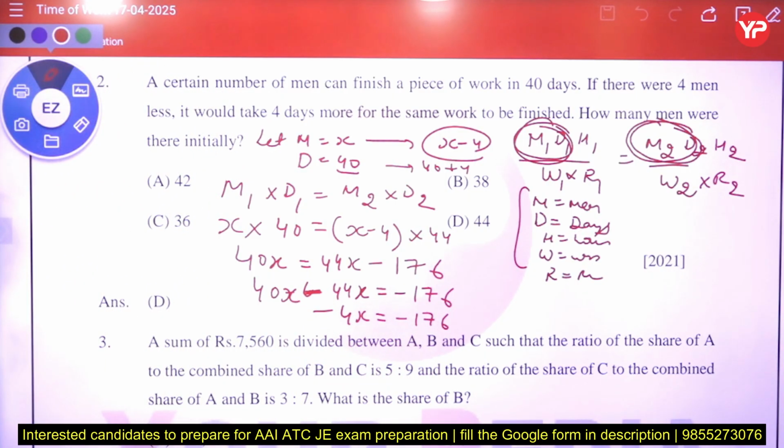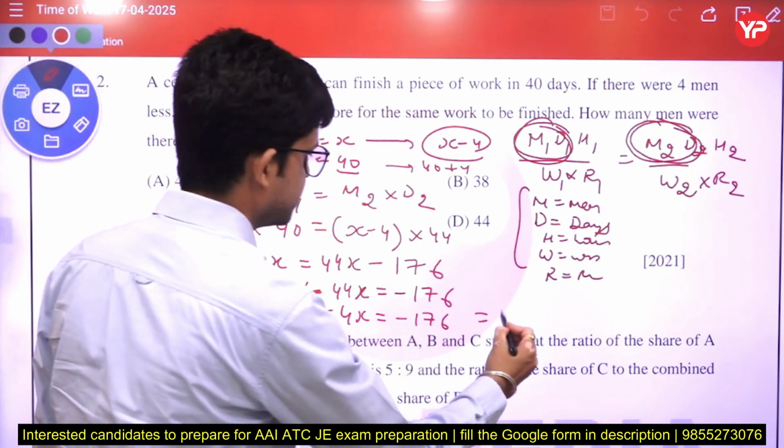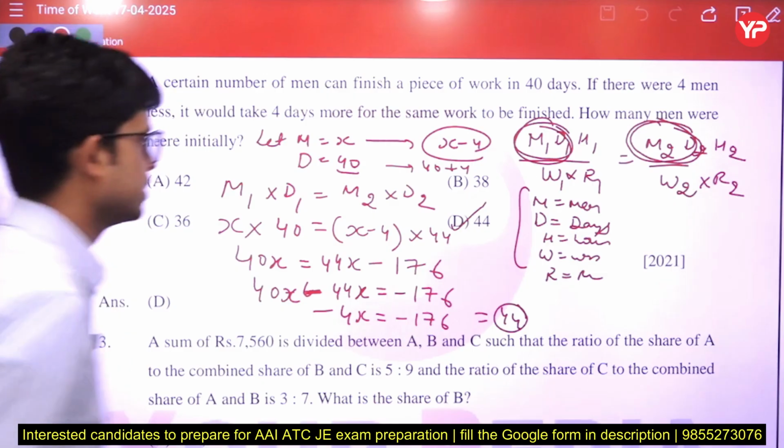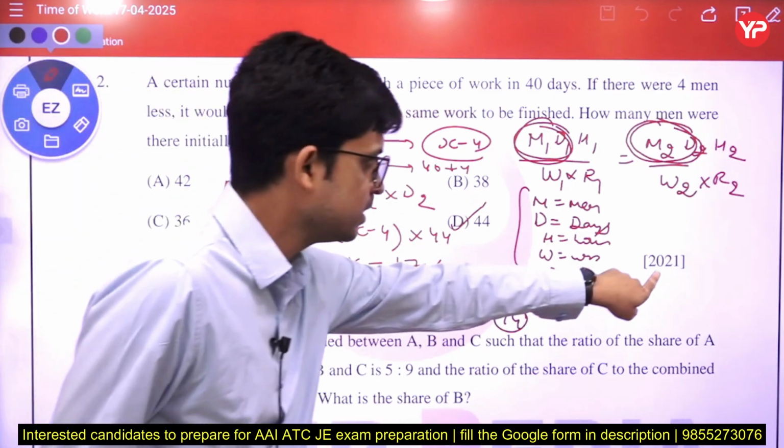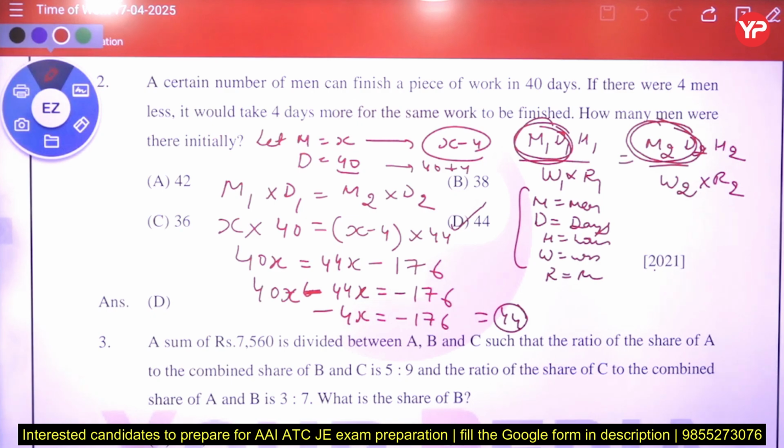Now when we solve this question, what will our answer be? We will get 44. D is our answer. So this is the question which came in 2021. Very simple question. So let's move to the next question.